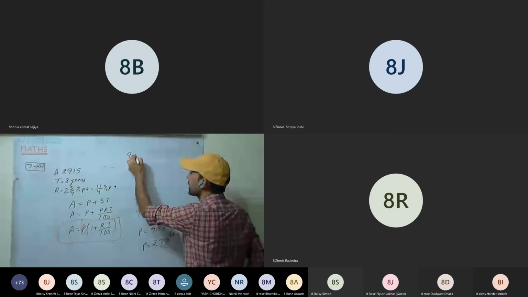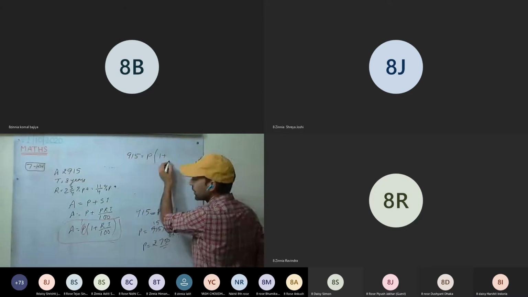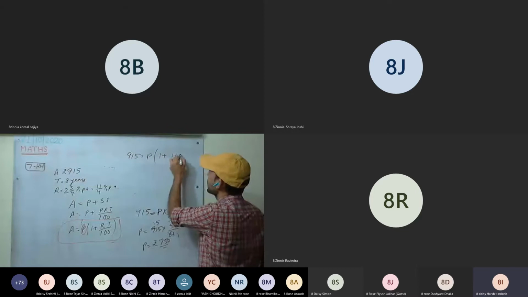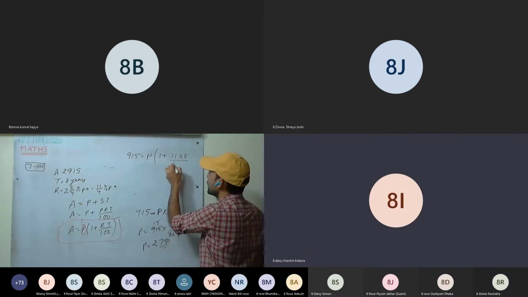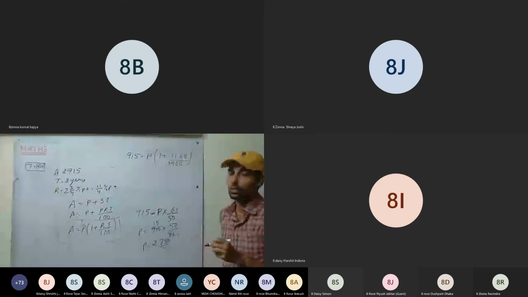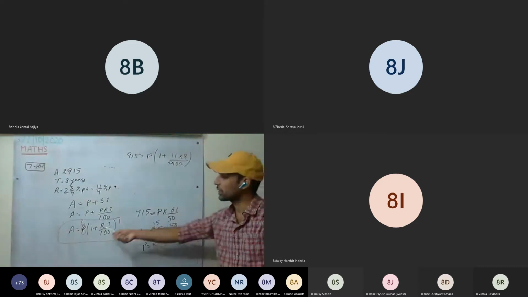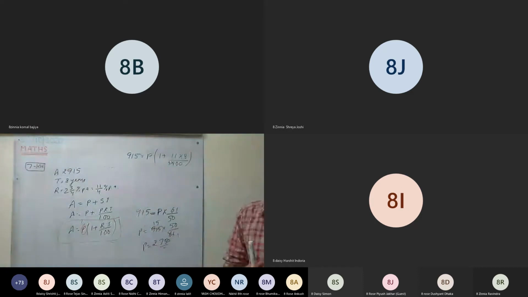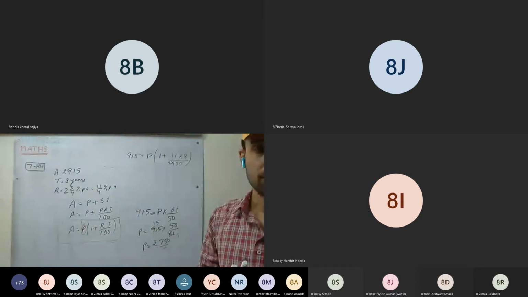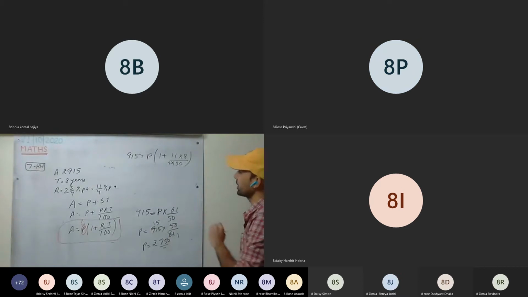So we got 915 equal to P into 1 plus R. Sir, can we start the 11th question? Yes, do it into 4, just calculations. Even if you are not seeing the board, you know the formula. Sir, explain how 61 upon 50 came in the 10th fraction. You tell me.